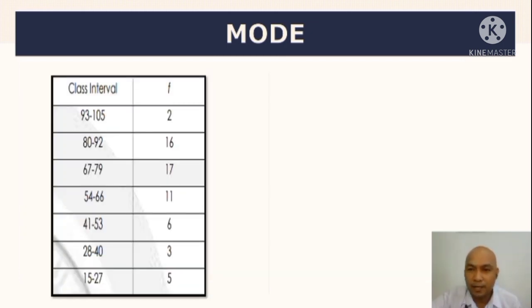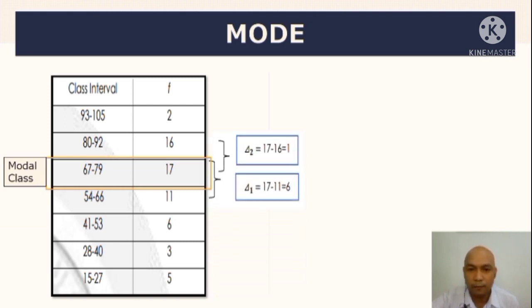So, kapag hinanap natin ngayon ang mode ng group data, hindi na natin kailangan magdagdag ng another column. So, no need na. Kinakailangan mo lang i-identify ngayon ang highest frequency, which is 17. Kaya ang magiging modal class natin dito, yung 67 to 79. Then, let us identify the delta 1 and the delta 2. So, yung delta 1 natin dito, ito yung nasa baba, 11. Pero syempre, dapat highest to lowest, hindi pwede magkabaliktad. So, 17 minus 11 magiging equal kay 6. Then, 17 minus 16 magiging equal kay 1.